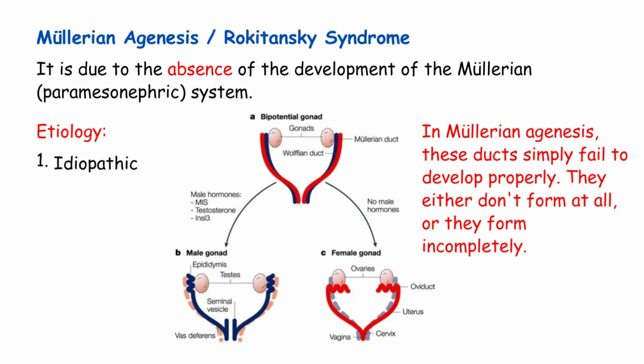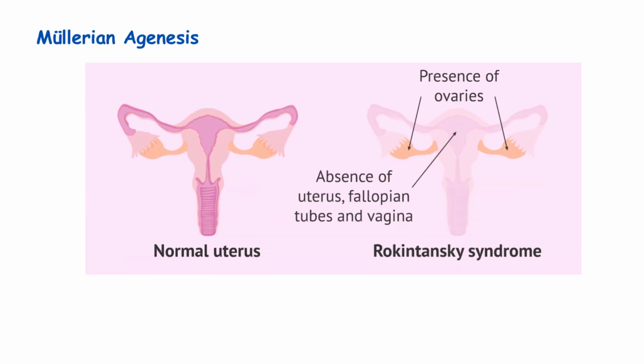Etiology equals idiopathic, multifactorial. Idiopathic means we don't know the exact cause. Multifactorial means multiple factors, genetic, environmental, perhaps others, probably play a role. It's not a simple single gene disorder. Now let me explain each feature clearly. There is absence of the uterus and upper two-thirds of vagina, while the ovaries function normally. This is the key anatomical finding. No uterus, no upper vagina.